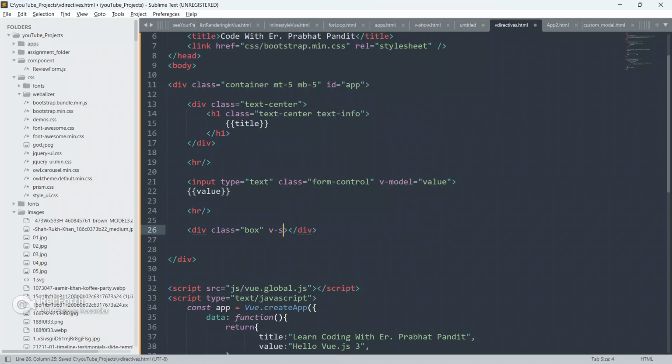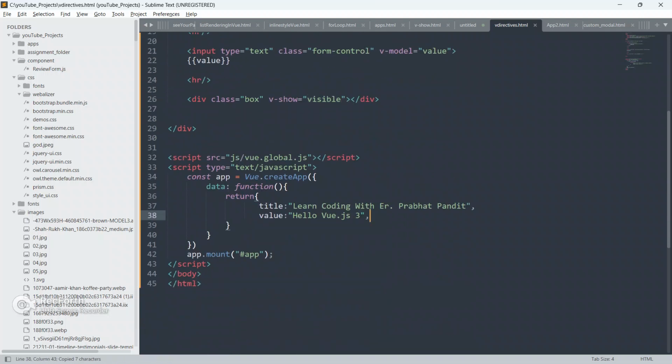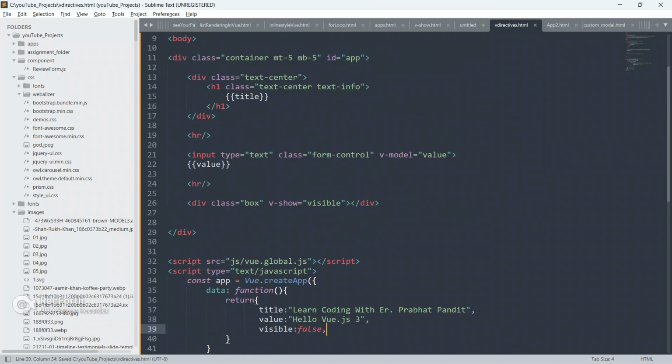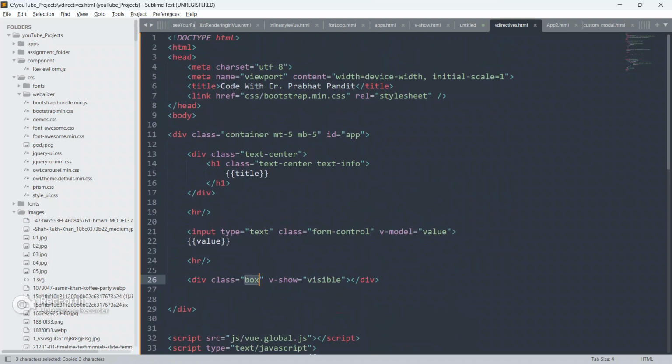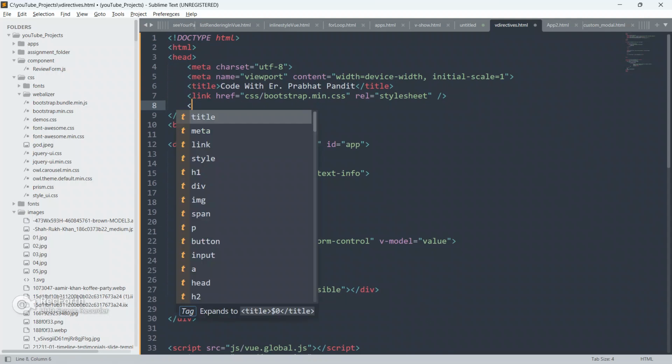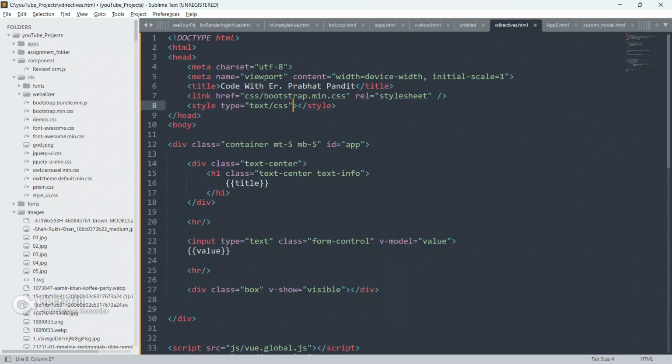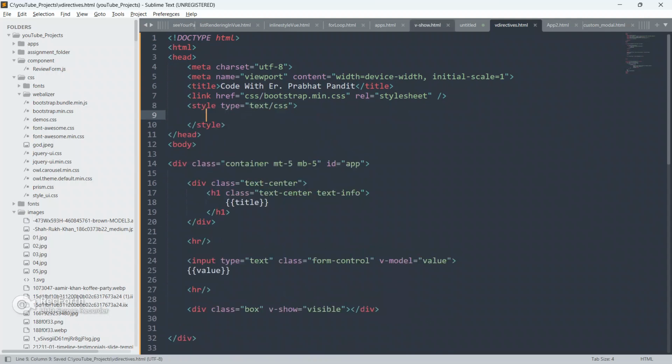And we will give VShow as visible. And now we will define this visible in our view.js instance. So as of now give false. So now first of all we will create this box inside our CSS.